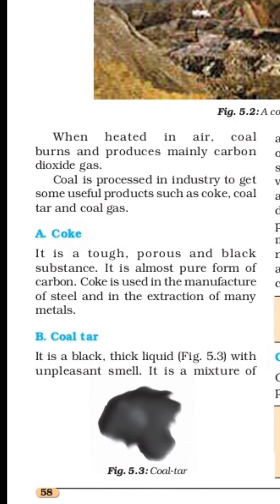Now we will see the products which we get from coal. Our first product is coke. It is a tough, porous and black substance. It is almost pure carbon.